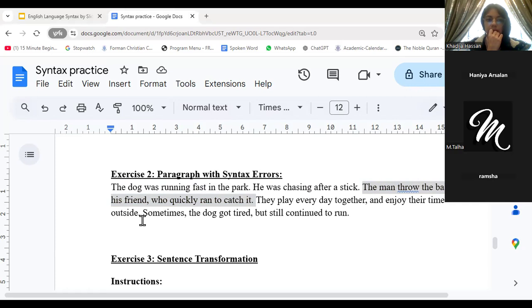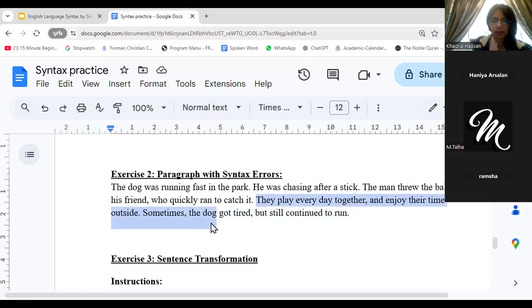Guys, what is the problem? True. The man threw the ball to his friend who quickly ran to catch it. Yes. They play every day together and enjoy their time outside.